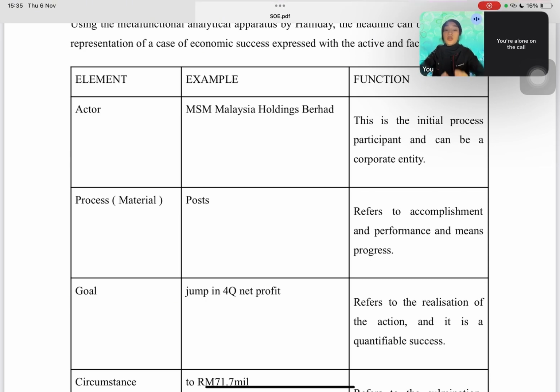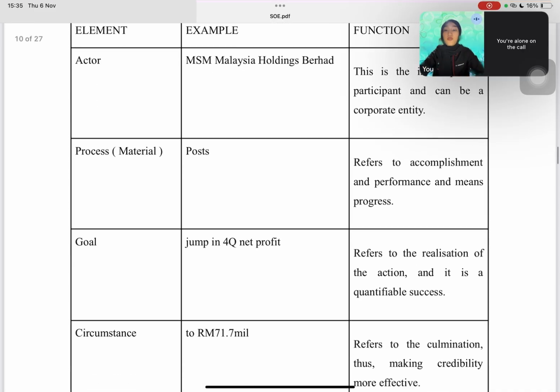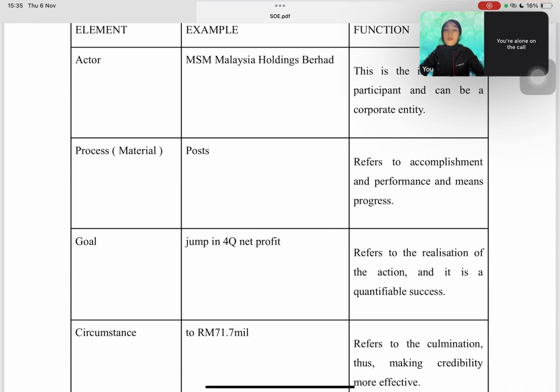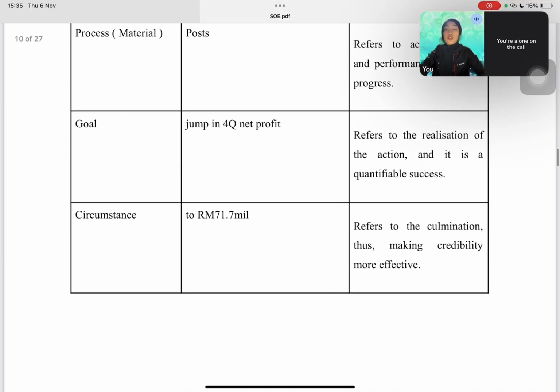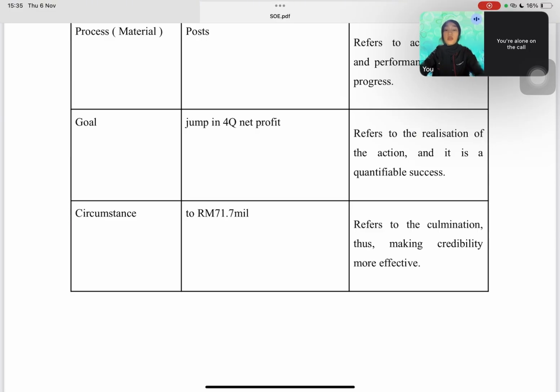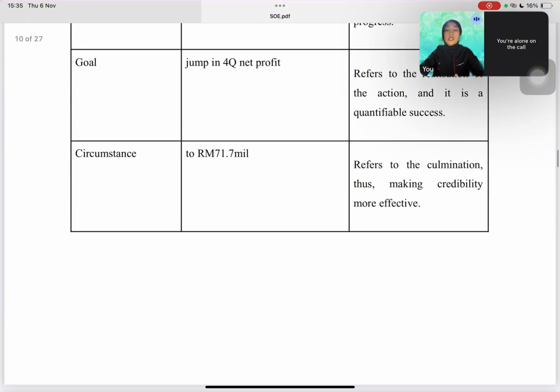The function is representing corporate authority. For the process, the example is post, an assertive, success-oriented verb commonly used in financial reporting. The third element is goal, which is jump in fourth-quarter net profit, which highlights rapid improvement. The last element is circumstance, which is to RM71.7 million.